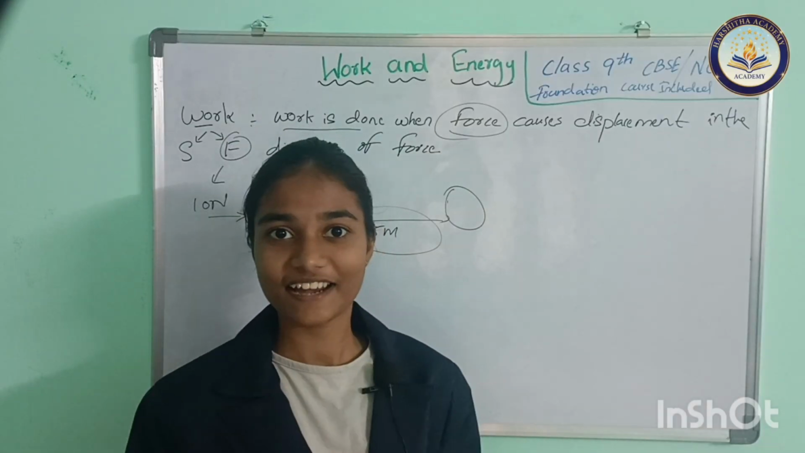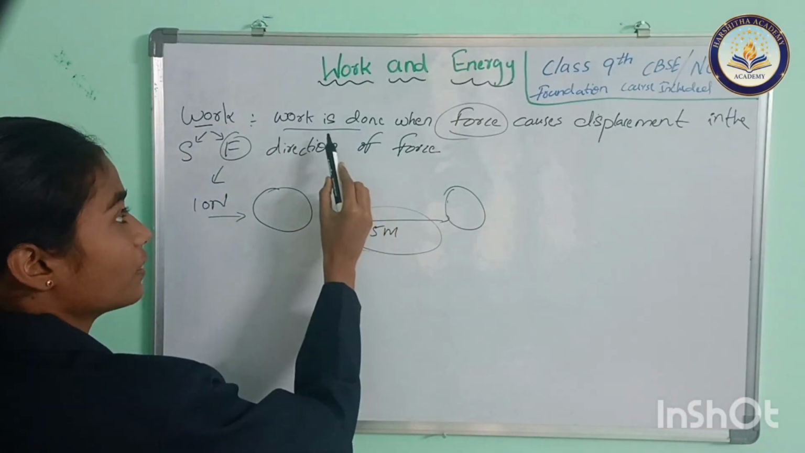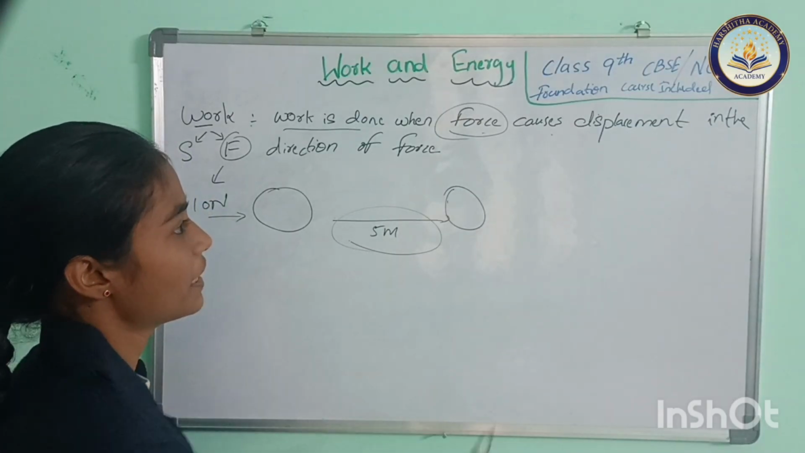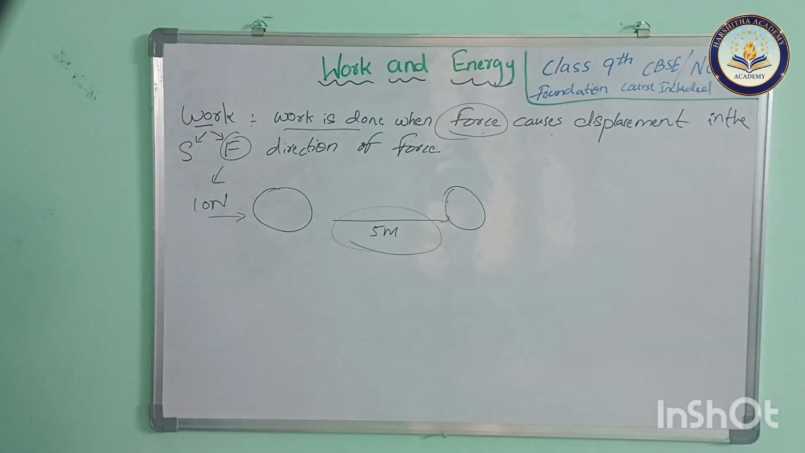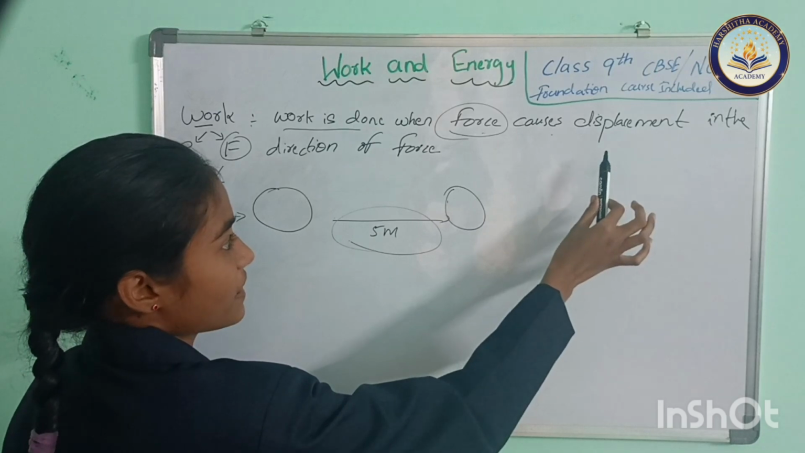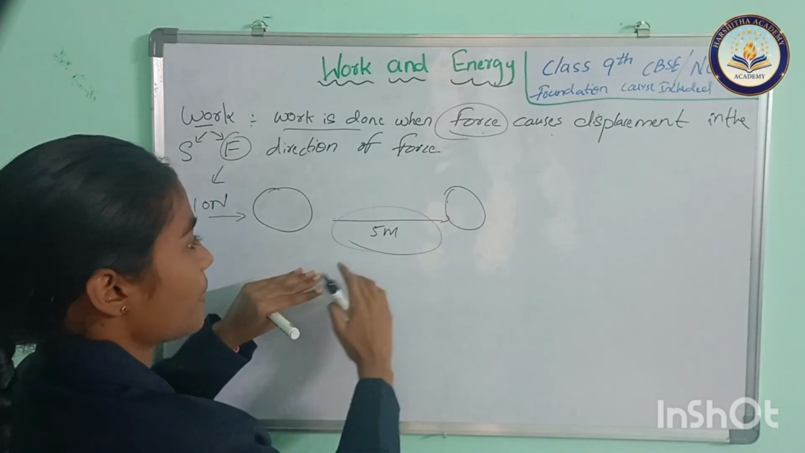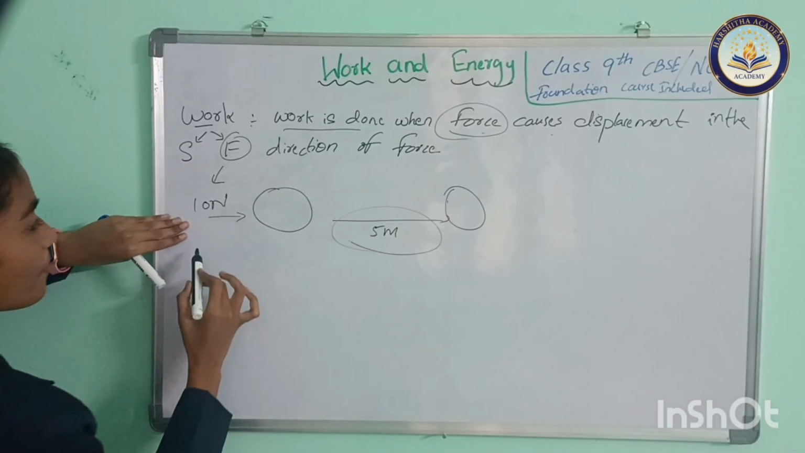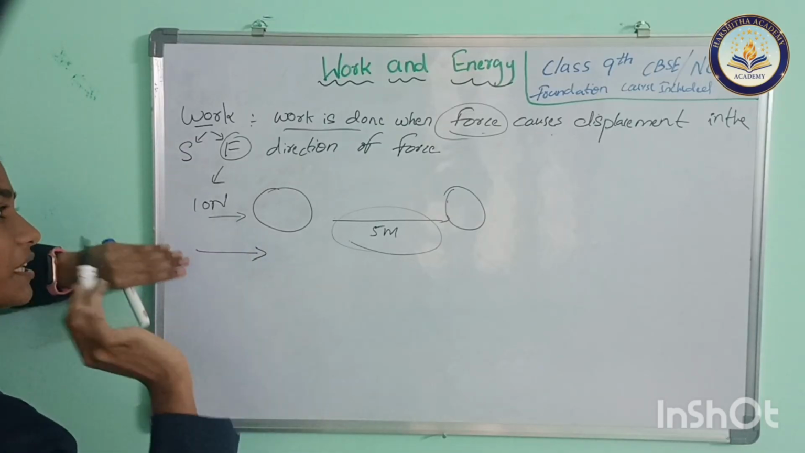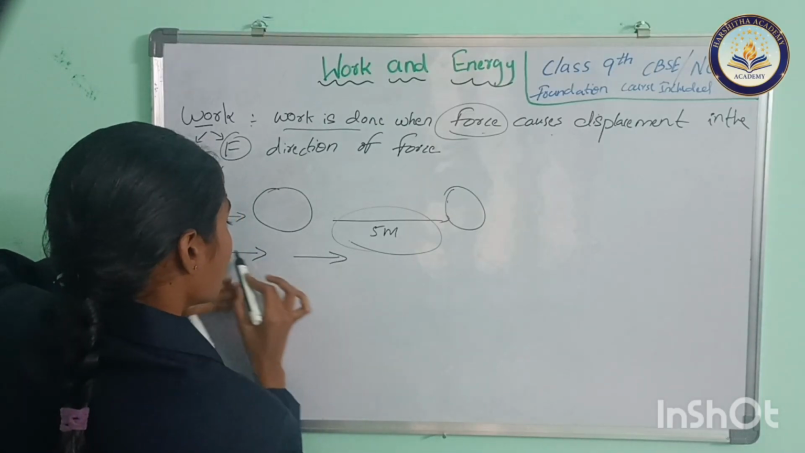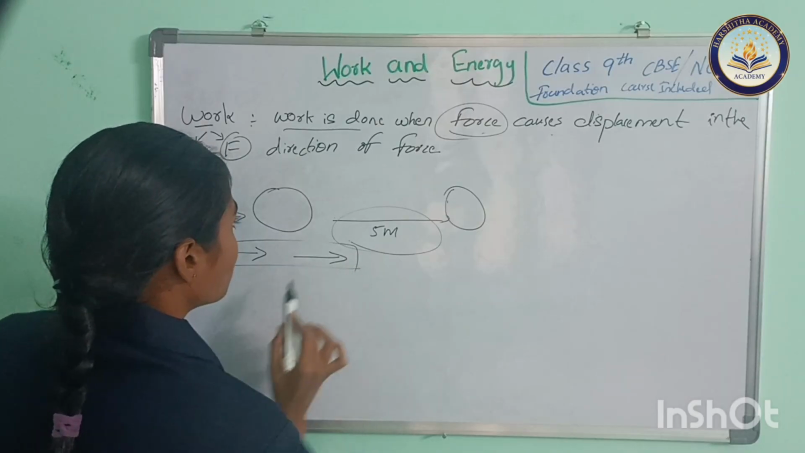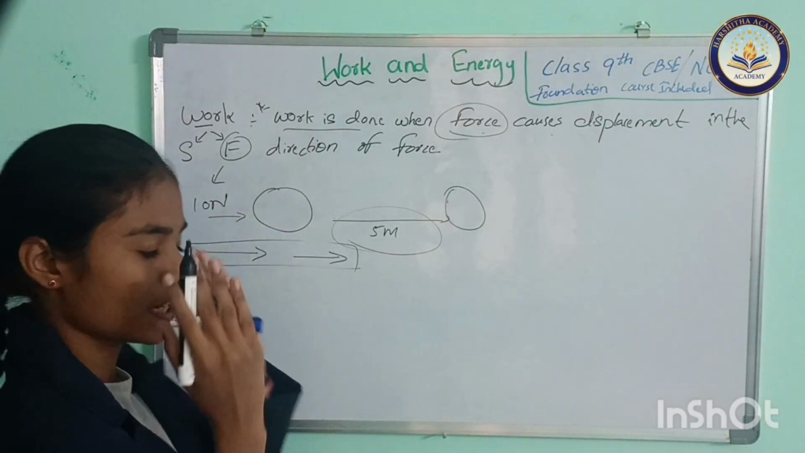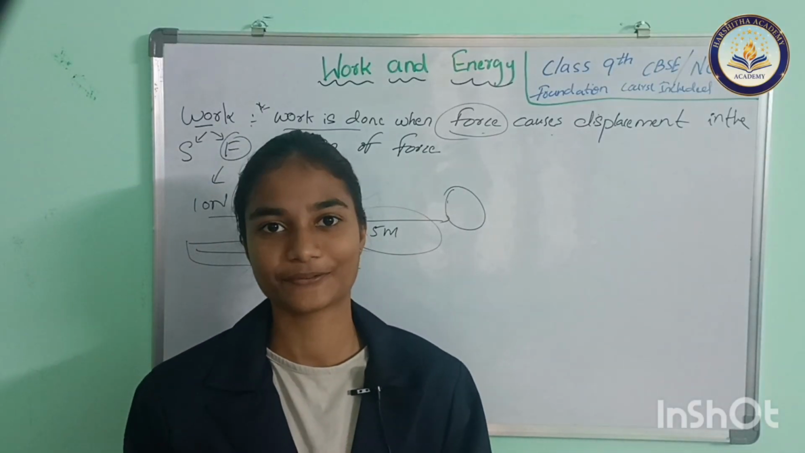So what we understand now is that when a force causes displacement, the rule applies in the direction of force. It causes some displacement in the direction of force. This force is applied in this direction, and the displacement is also caused in this direction. So you have to note down this point also. This point is very important. You have to note it down.